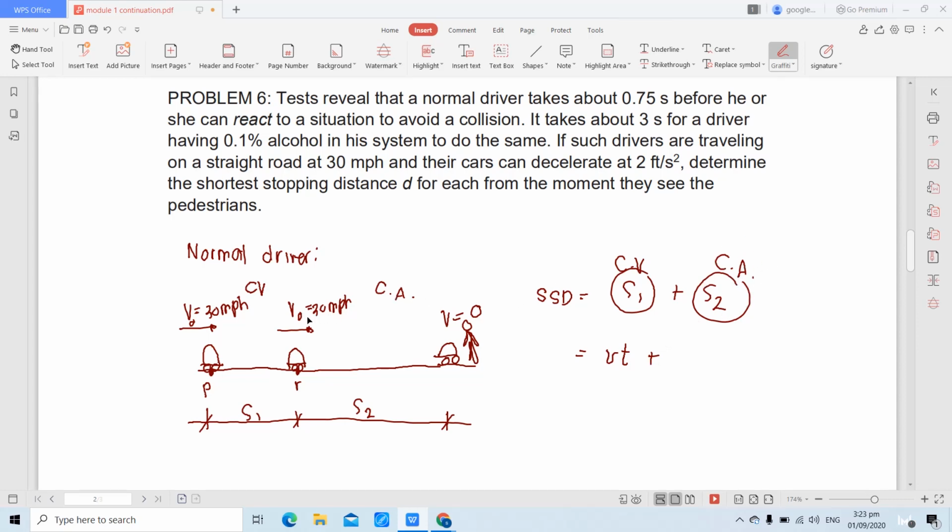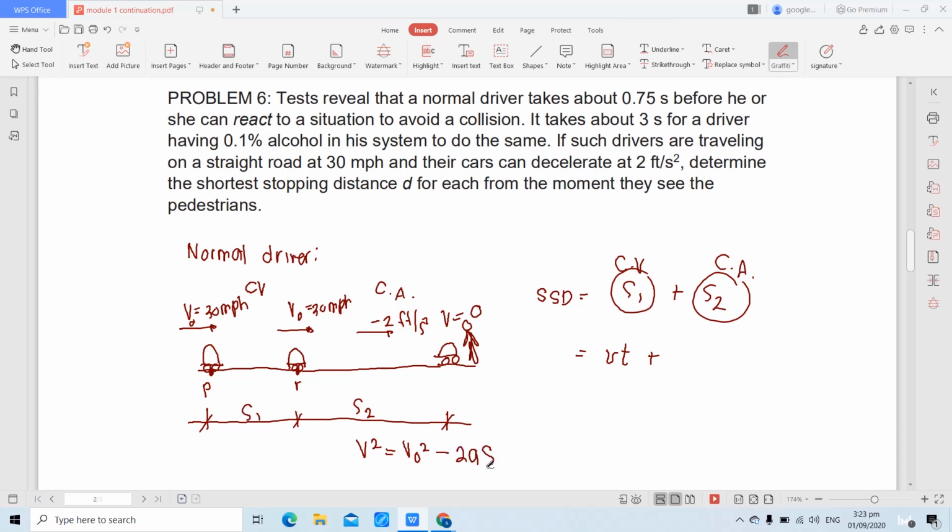Tingnan natin mga parameters. Under constant acceleration motion dito, meron tayong initial, meron tayong final, meron tayong acceleration. Magde-decelerate daw, which is negative 2 feet per second square. And then meron tayong displacement. So, we can use, para makuha to, the formula V squared equivalent to VO squared, since magde-decelerate, minus 2AS.